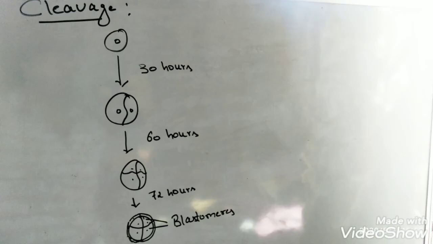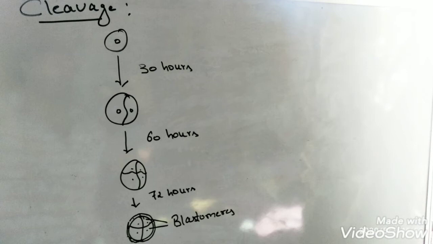There is some variation in their size. One cell is large, another is small. The nucleus to cytoplasmic ratio increases, and the rate of respiration also increases at the time of cleavage. The process of cleavage is somewhat slow.